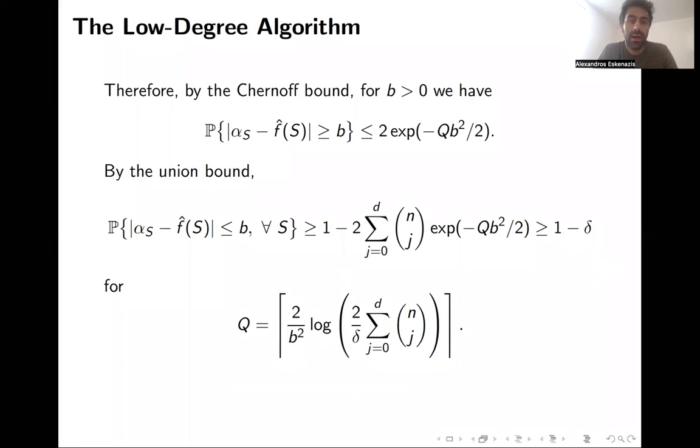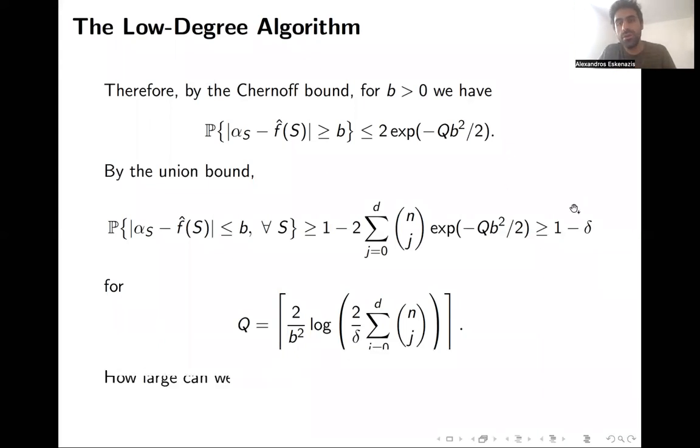And now, what have we done? We have guaranteed that if q is this big, then all the empirical Fourier coefficients are close to the actual Fourier coefficients. And now the name of the game is the following: we have to choose b which is small enough so that this condition guarantees that the empirical function is close to the actual function, and still large enough so that this number q is not huge.